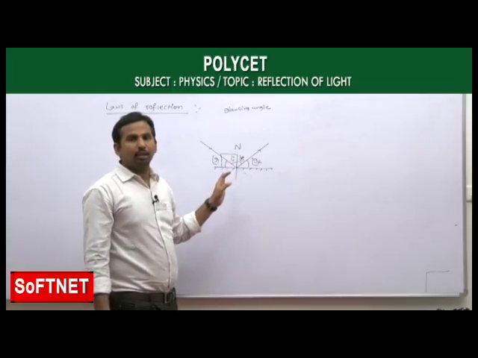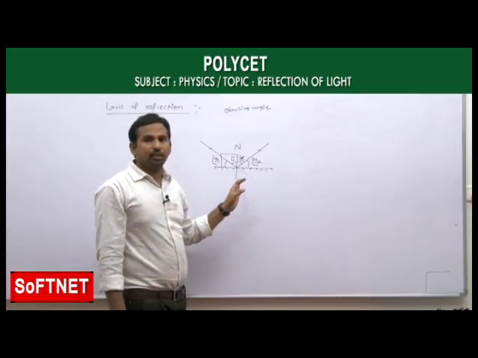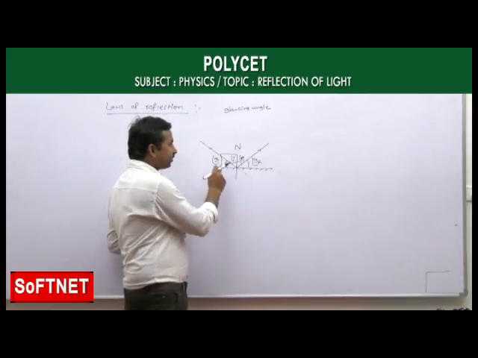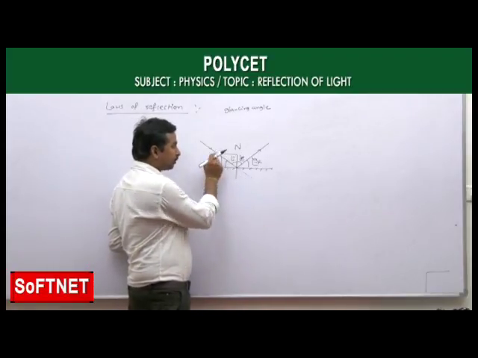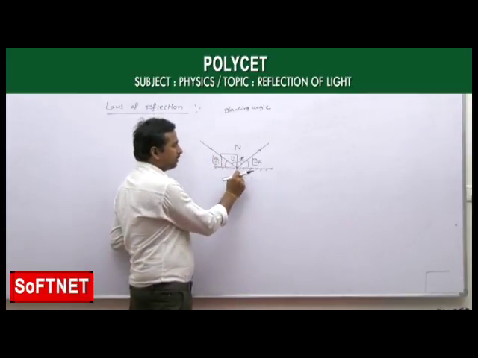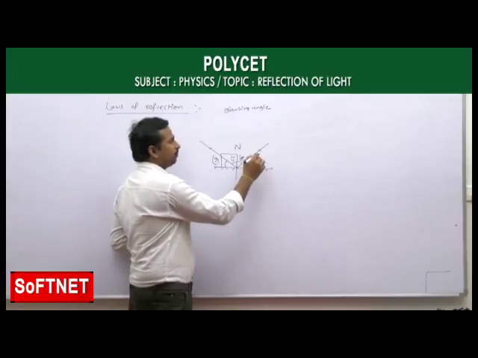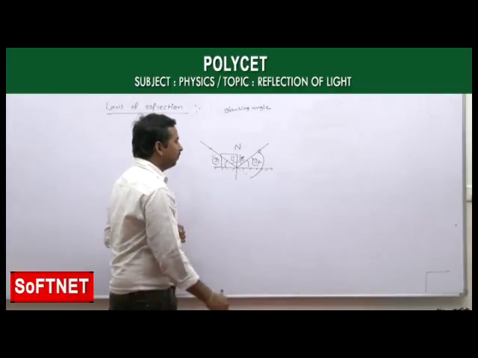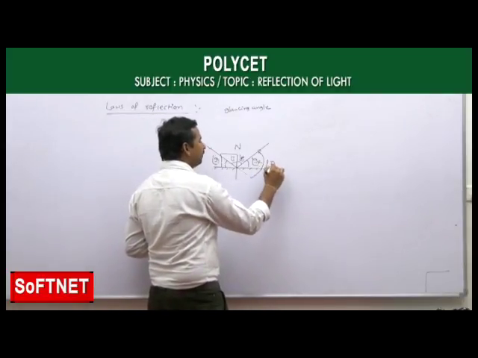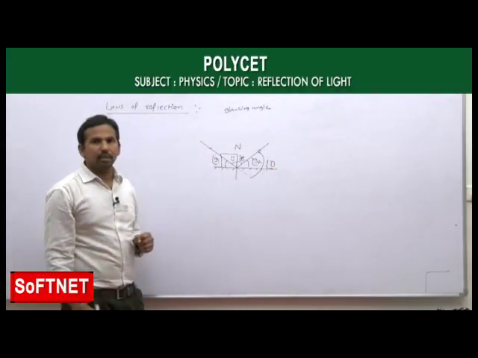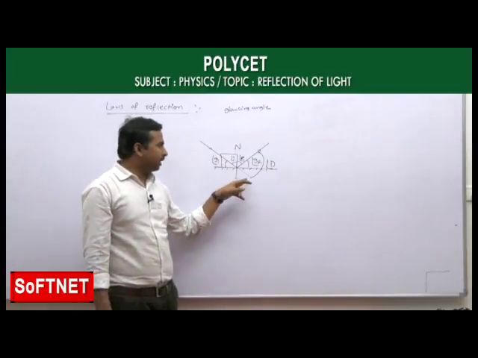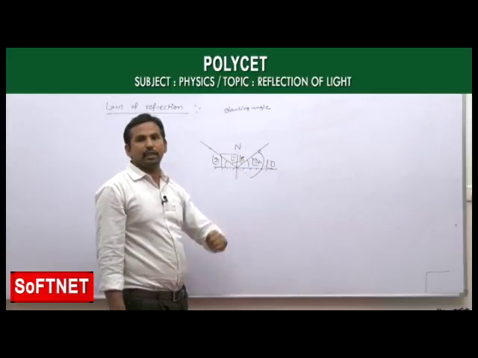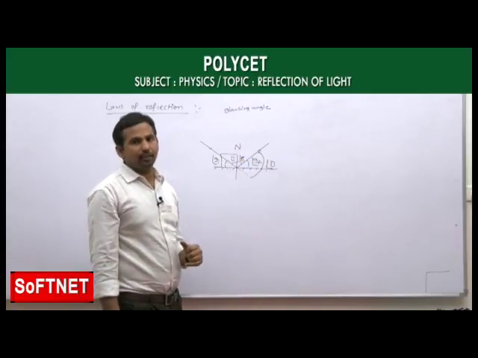It is the angle made by the extended incident ray, which is the original path of the light ray, with the reflected ray. This angle we call the angle of deviation, D.